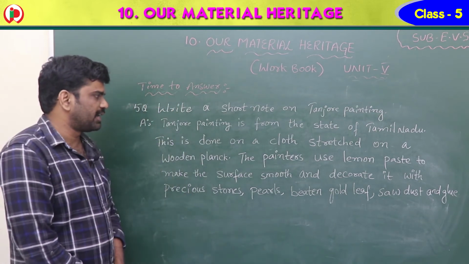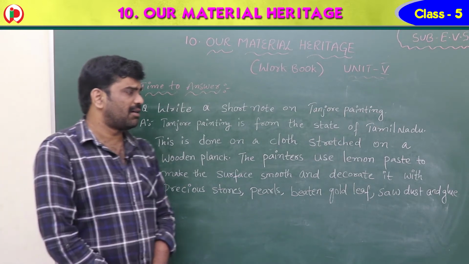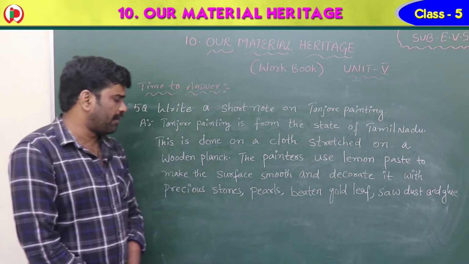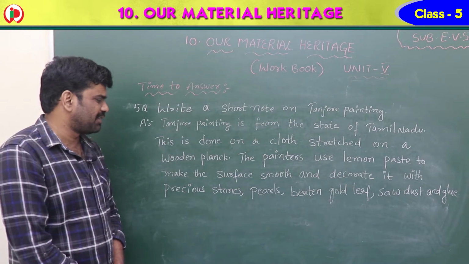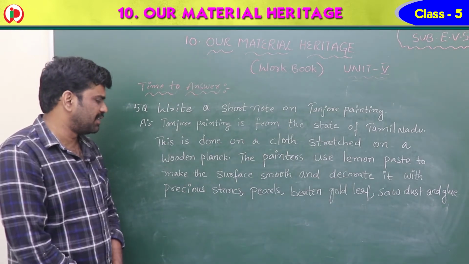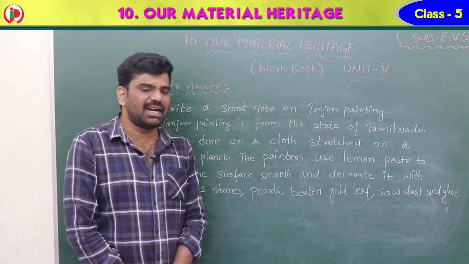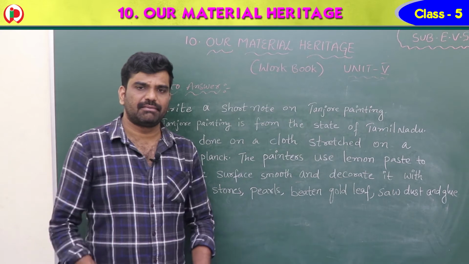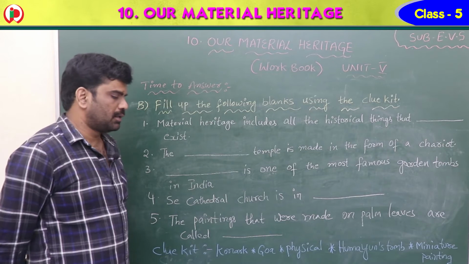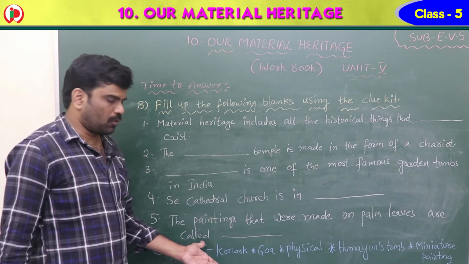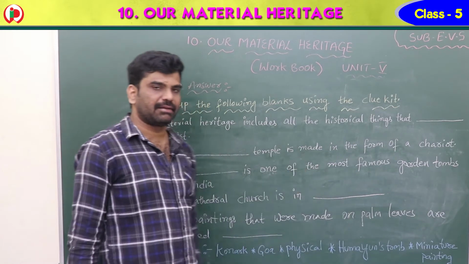So once again, see children, Tanjore painting is from the state of Tamil Nadu. This is done on a cloth stretched on a wooden plank. The painters use lemon paste to make the surface smooth and decorate it with precious stones, pearls, beaten gold leaf, sawdust and glue. Okay. Children, now see, fill up the following blanks using the clue kit. The clue kit is given down. Konark, Goa, physical, Humayun's tomb, miniature painting.